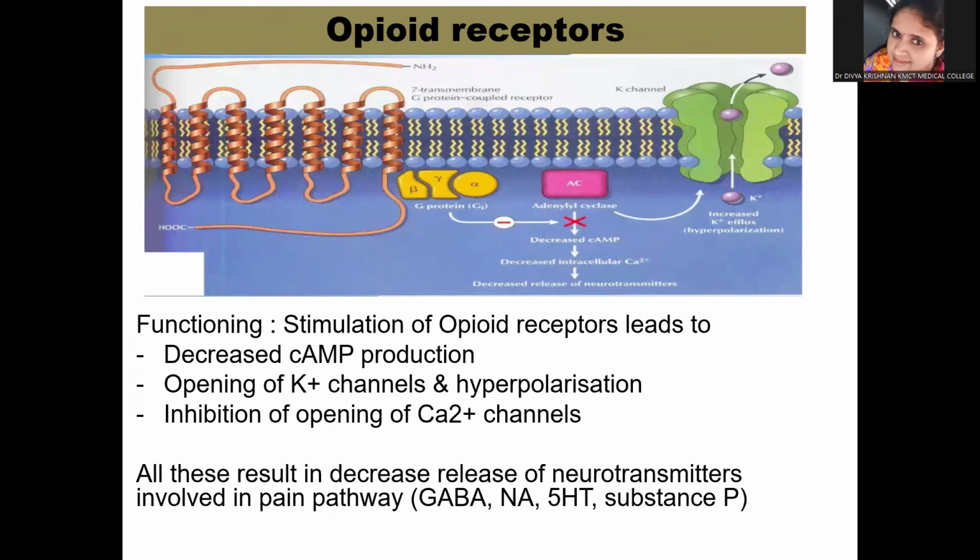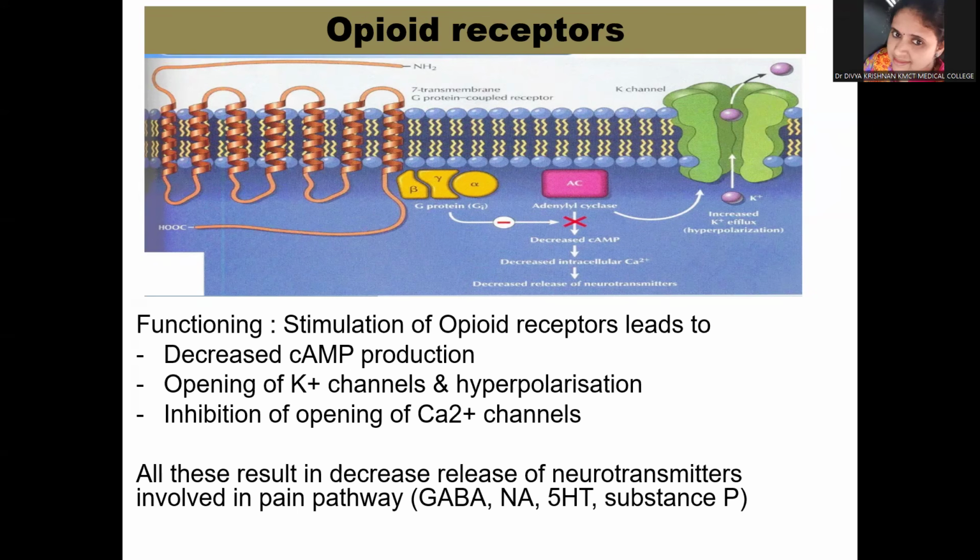So let us have a look at the pathway of the opioid receptors. You have already learned that the G protein coupled receptors function through various transducer pathways. Similarly, the opioid receptors, which are a kind of G protein coupled receptors, function through either decreased cyclic AMP production, or by opening of potassium channels and further causing hyperpolarization, or inhibition of the opening of calcium channels.